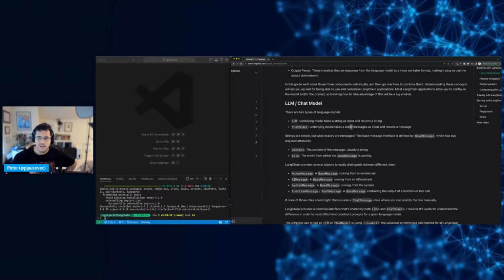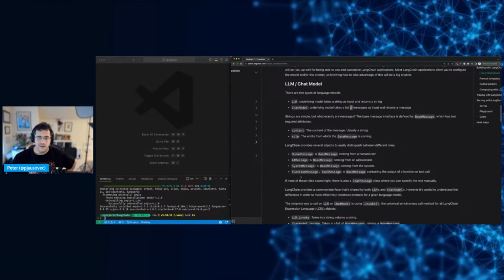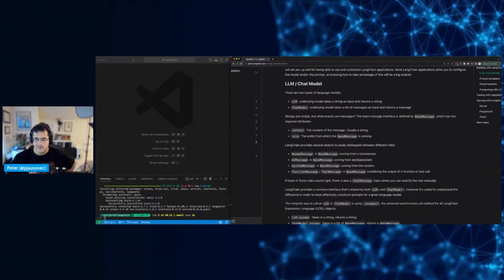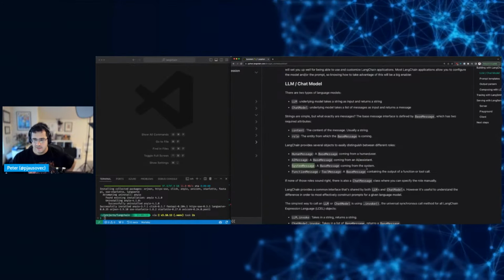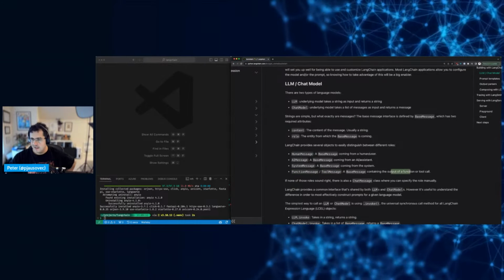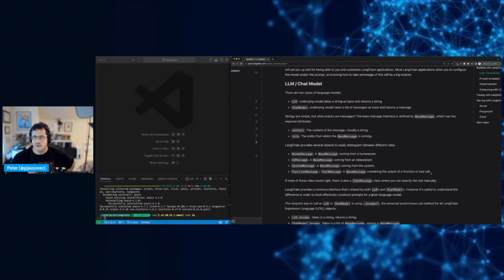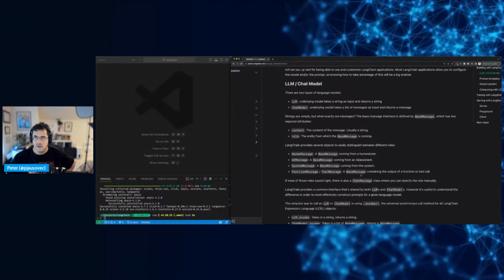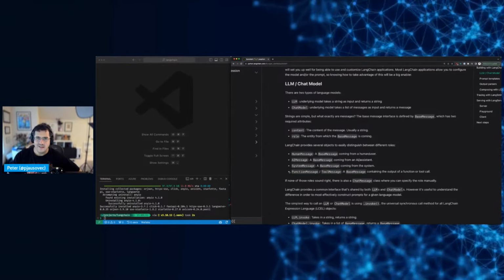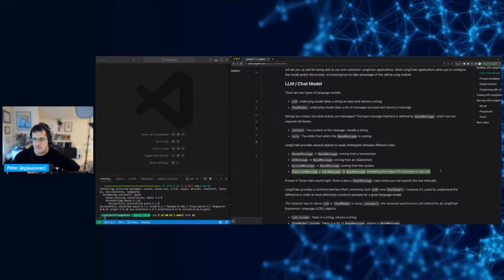And then several objects to distinguish between roles. Oh, there you go. Human message coming from a human, AI message coming from an AI assistant, system message coming from the system, and then function or tool message containing the output of a function or tool call. Okay, so in this case, who invokes the function?